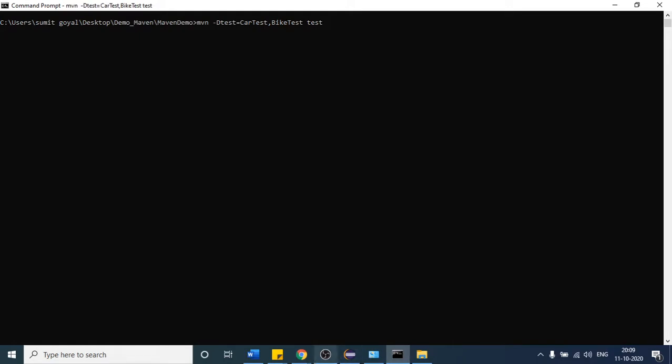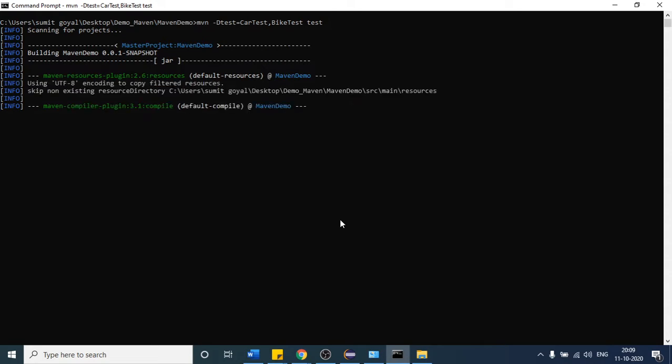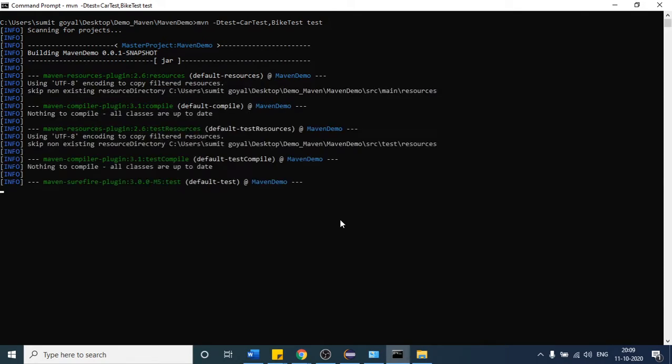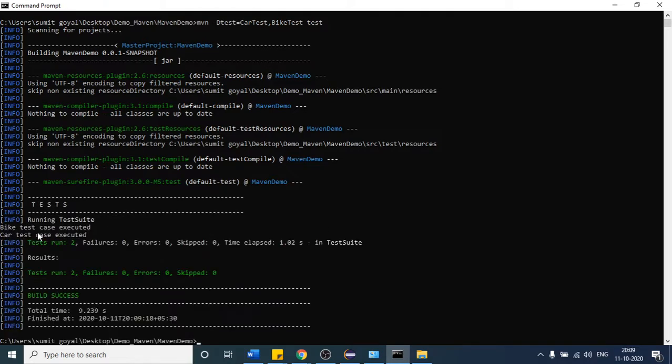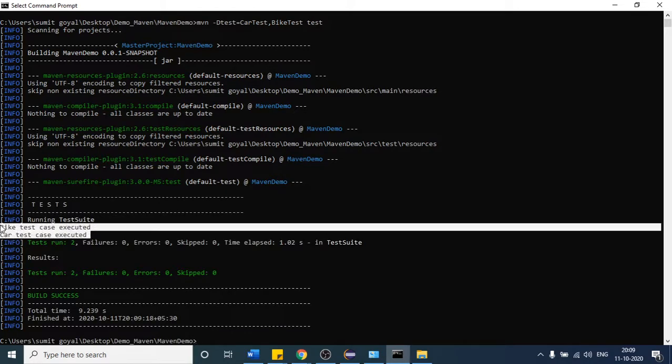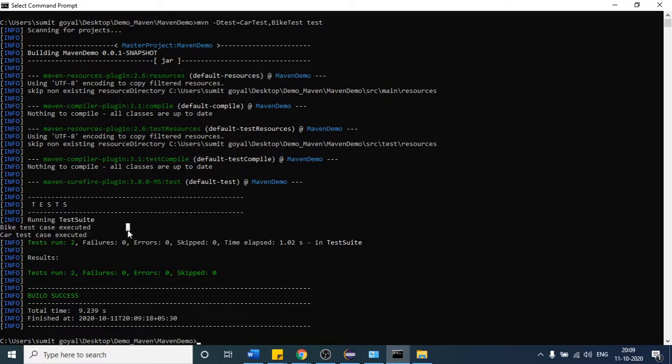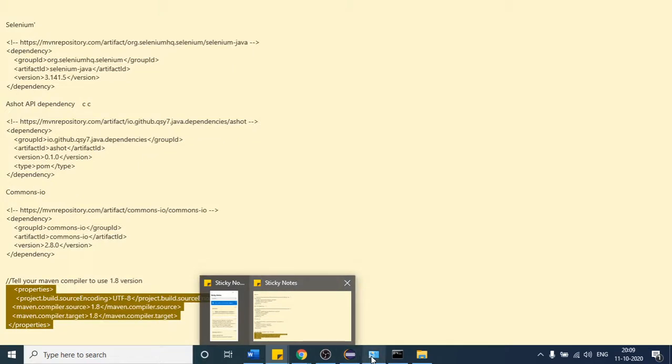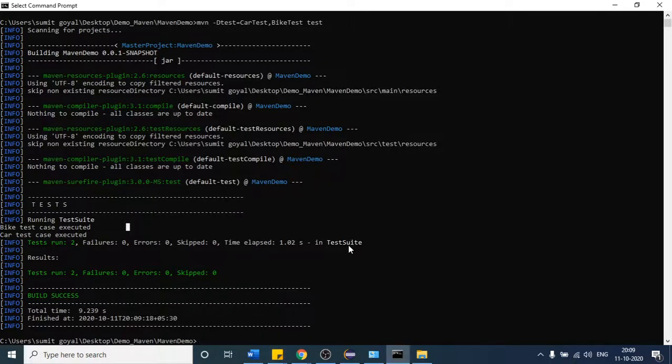So let us see. You can see bike and car test cases are executed. So is it clear to everyone? Yes. Okay, so let us see some more modification here.